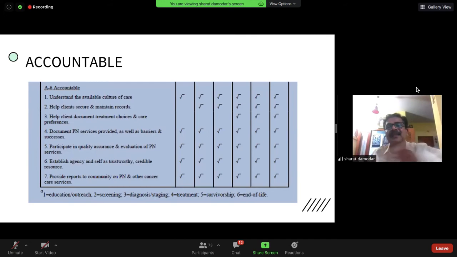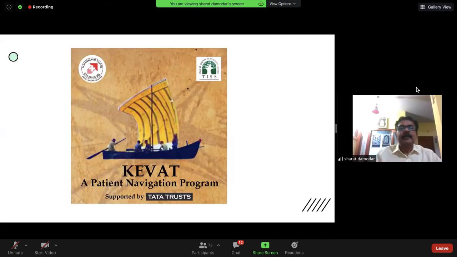So that's how these 6 factors have been brought into play. Now I'll come to the part which is actually happening here in India. The Tata Memorial Center in Mumbai has come up with this program, which is a patient navigation program, a 1-year program for people to enroll for.